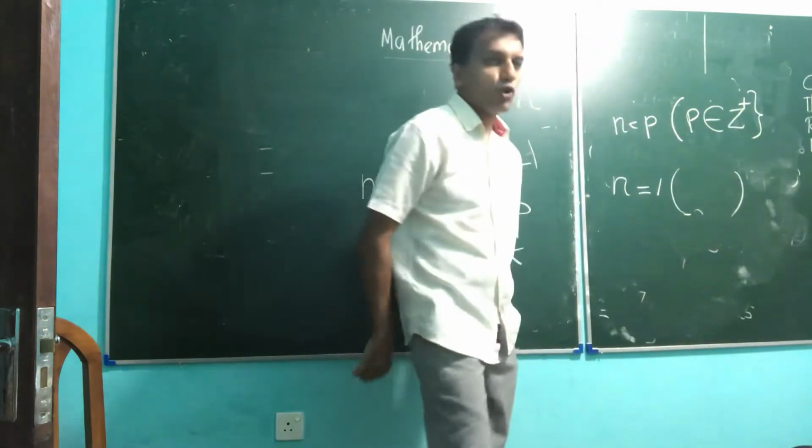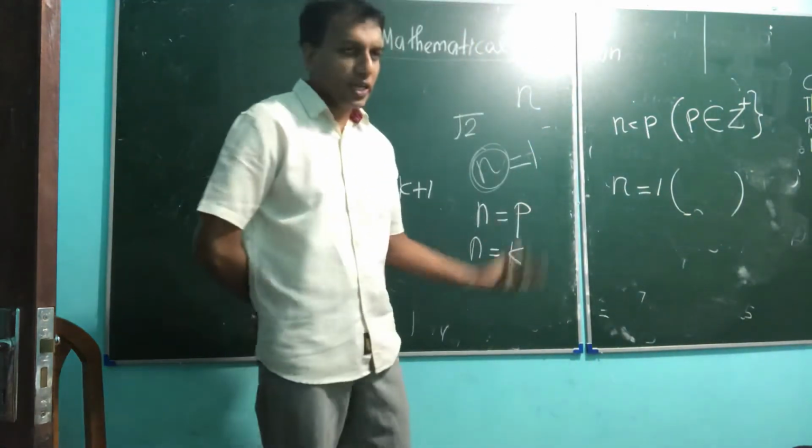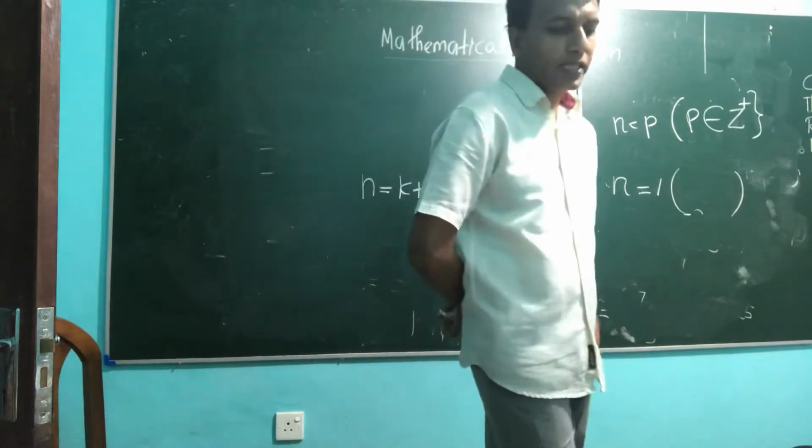Sometimes they say k or p, a new letter, right? p is an integer.